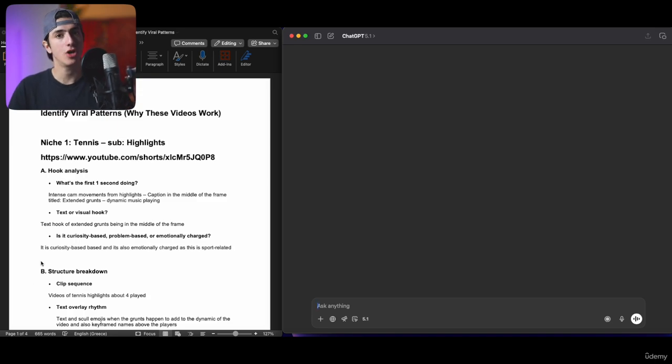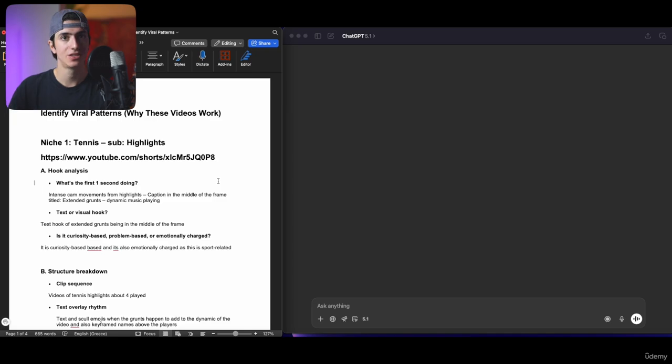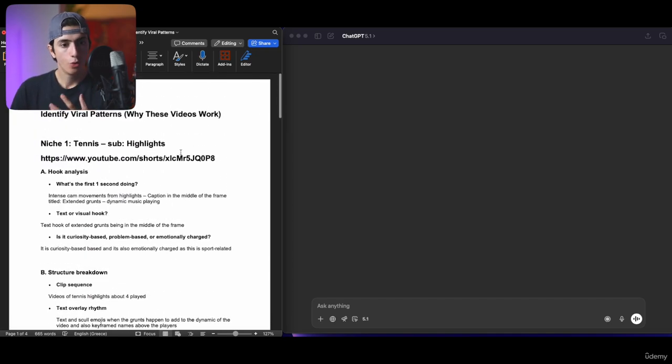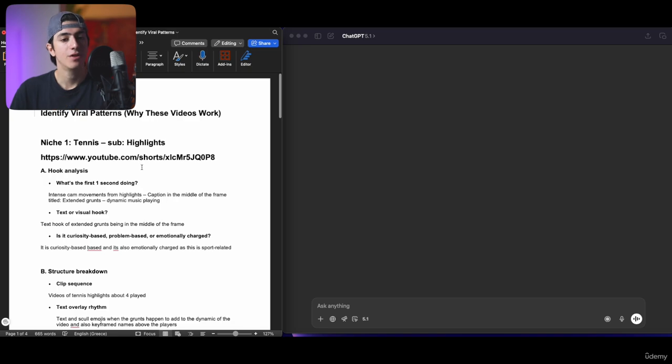So let's see what we have done up until this point and how we can actually use GPT to 10x our output with our work. In the previous lesson, we pretty much identified viral patterns manually. And here's the thing with GPT: it cannot read, it cannot view short form content by itself. So we need to describe what is happening in the short form content. And this is exactly what we did, right?